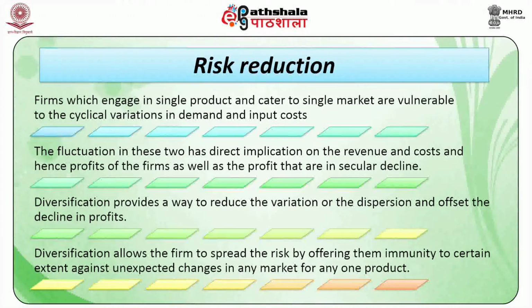Firms engaged in a single product and catering to a single market are vulnerable to the cyclical variations in demand and input costs. The fluctuations in these two have a direct implication on the revenue and costs, and hence profits, of the firm, as well as the profits that are in secular decline. Diversification provides a way to reduce the variation or the dispersion and offset the decline in profits.